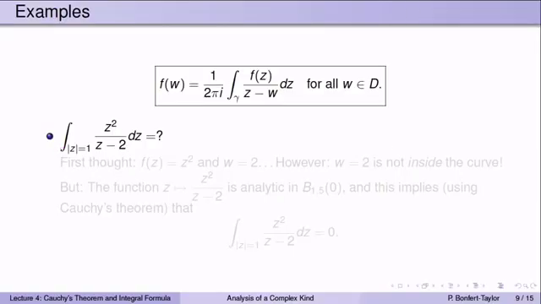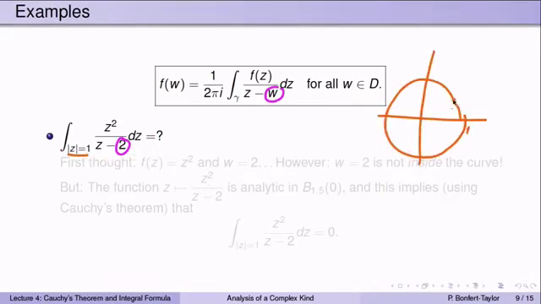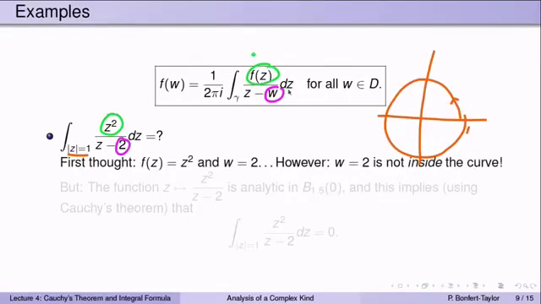Let's change things up a little bit. This integral looks very similar to the previous example at first sight, except that we have w equal to 2, and this time we're integrating over a circle of radius 1. Let's sketch a quick picture. So we have a circle of radius 1 for our curve, and again we have f of z equal to z squared. And so at first sight, you would think, well, f of z is z squared, w is equal to 2. However, where is w in my picture? 2 is out here. It's not inside my region D.